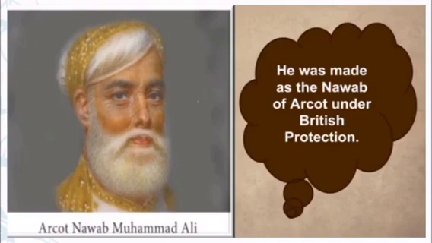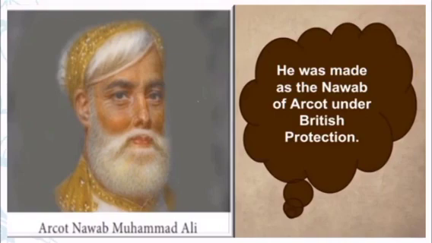So students, in the Second Carnatic War, we have seen two battles. One is the Battle of Ambur and another one is the Battle of Arcot. In the Battle of Ambur, the French won the battle, whereas in the Battle of Arcot, the British won and they made Muhammad Ali the Nawab of Arcot.